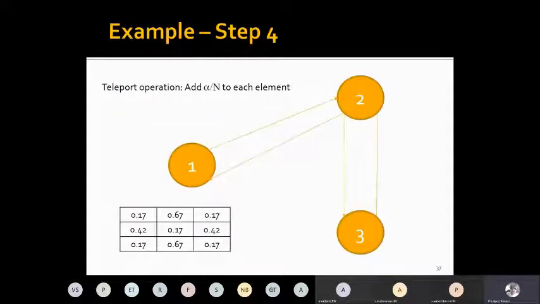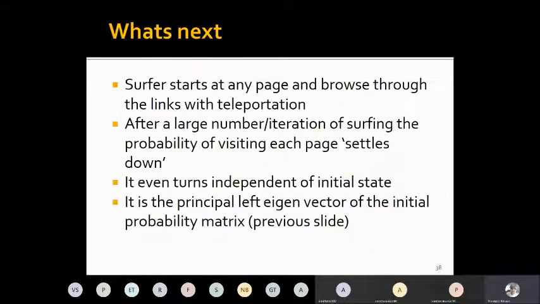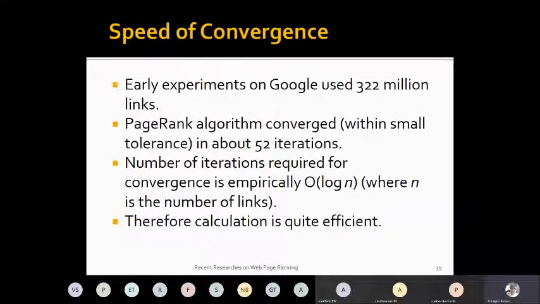So this matrix is known as the probability matrix, while the first matrix with 1 and 0 is known as the adjacency matrix. So if we simulate multiple surfing operations with the probability matrix, after a large number of iterations, the scores settle or converge to the principal left eigenvector. And on the speed of convergence, early experiments on Google used 322 million links, and it converged within 52 iterations, which is very good.